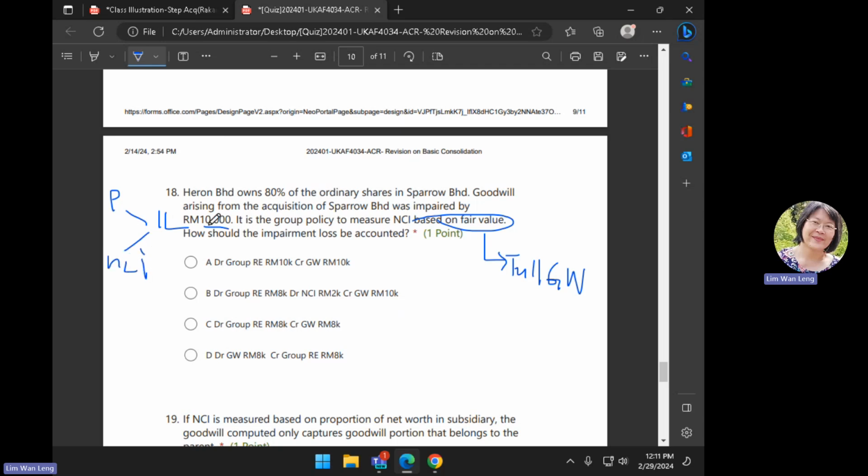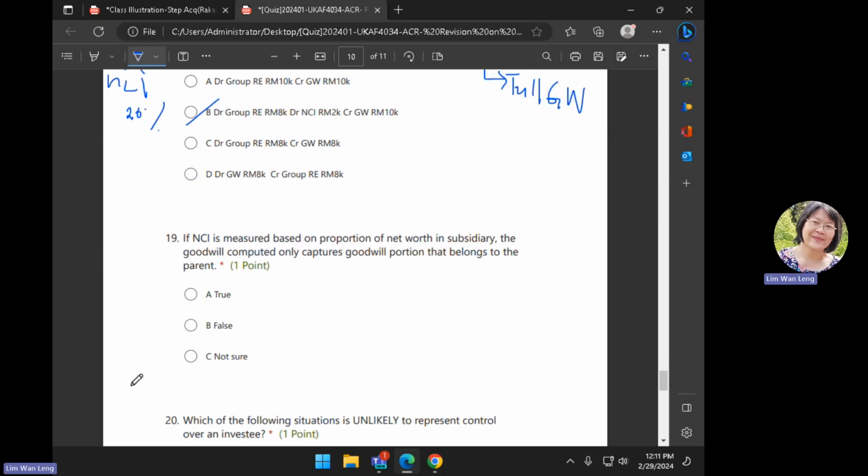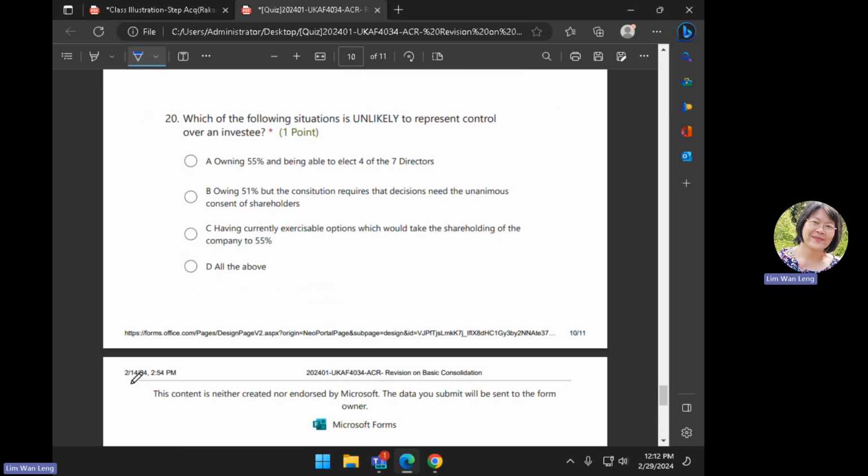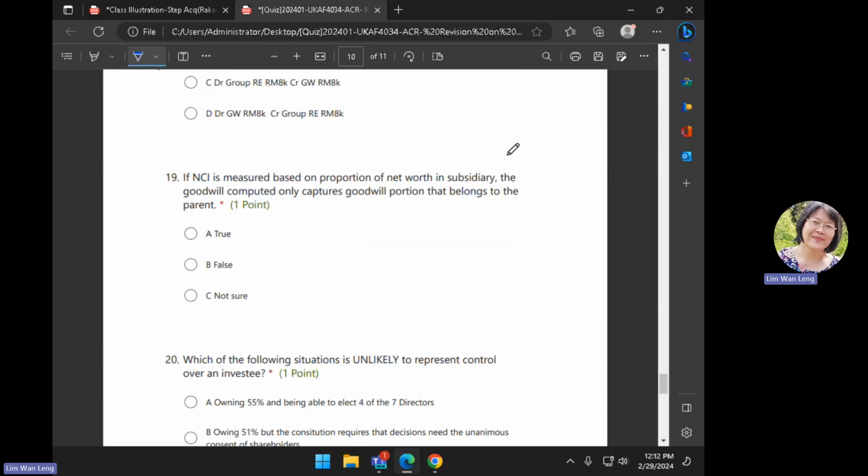Okay, in what proportion? Parent 80%, NCI 20%. Okay, so you just share. 8,000, 2,000, 10,000. Okay, I think this one also quite simple. Okay, so this was a simple exercise.